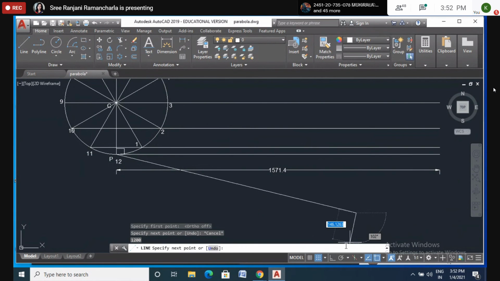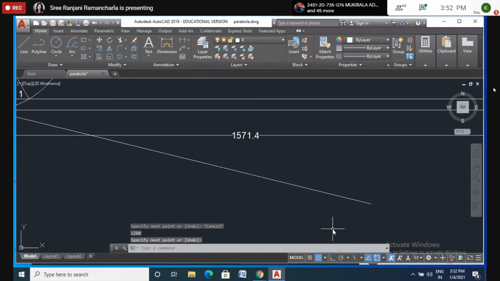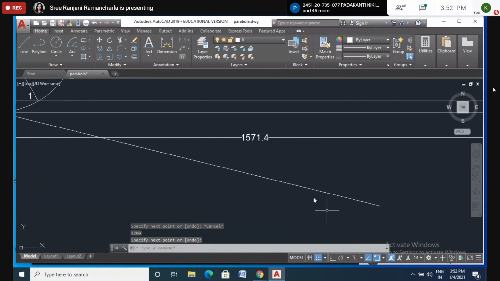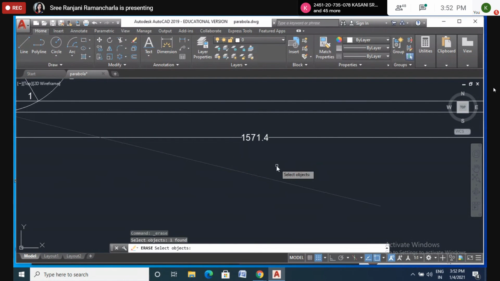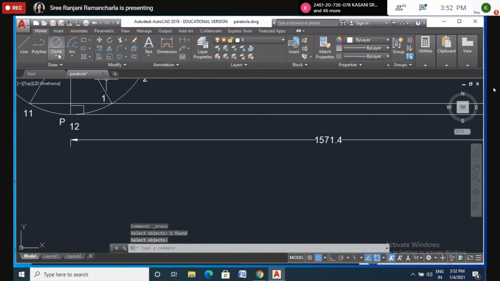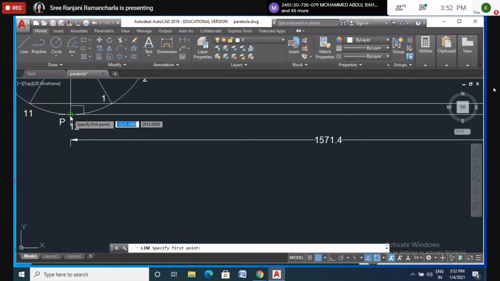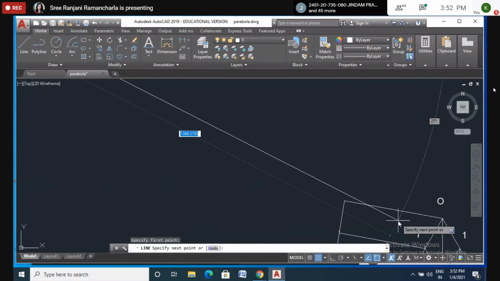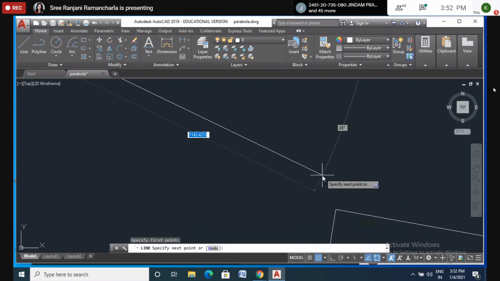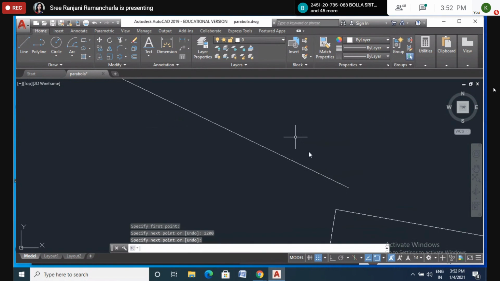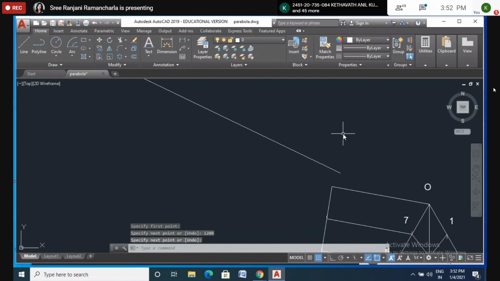Now is it clear? I will take a little bit of angle. I will increase that angle. Is it okay for you all?